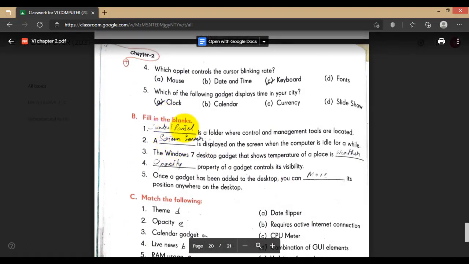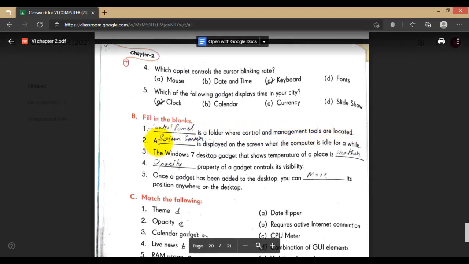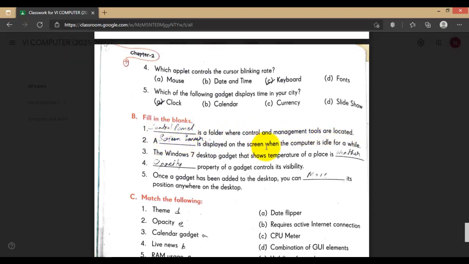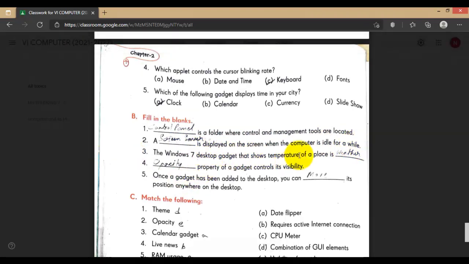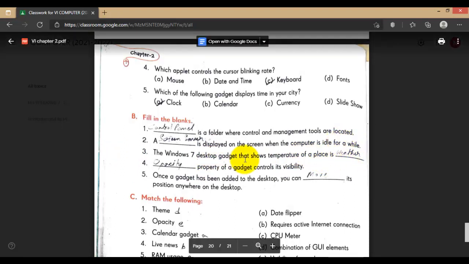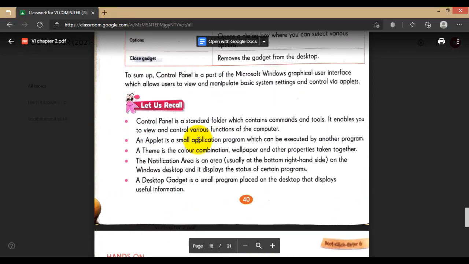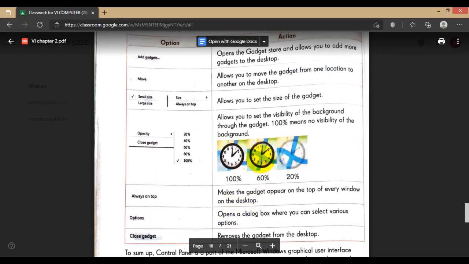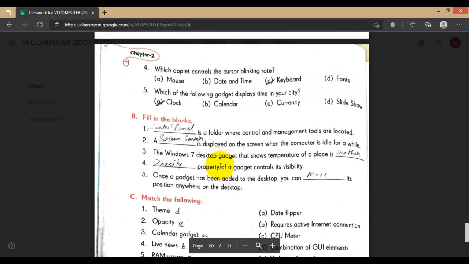First one is control panel. Control panel is the folder where control and management tools are located. A screensaver is displayed on the screen when the computer is idle or not working for a while. And the Windows 7 desktop weather gadget shows the temperature. And the opacity property of a gadget controls the visibility, I have told you, like here. This is the opacity, meaning the transparency of the gadget. You can control it from opacity.